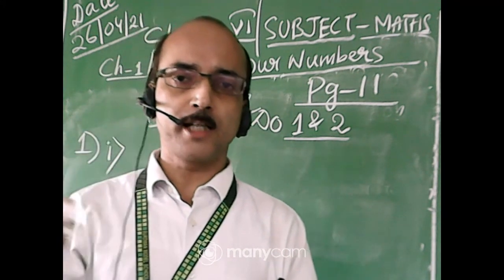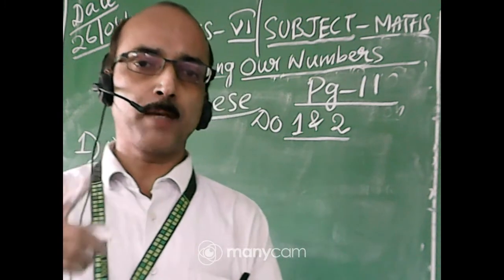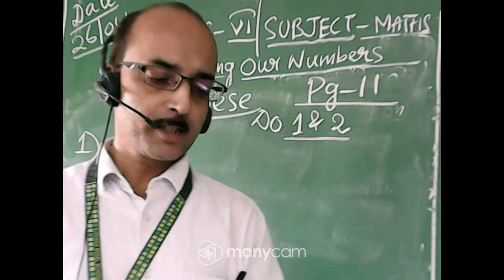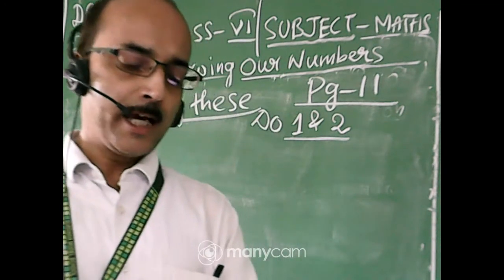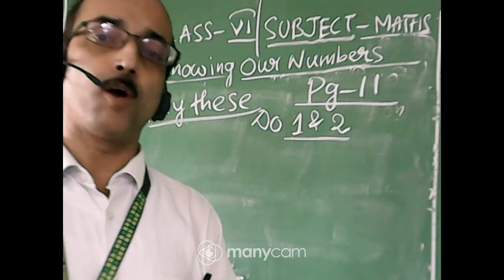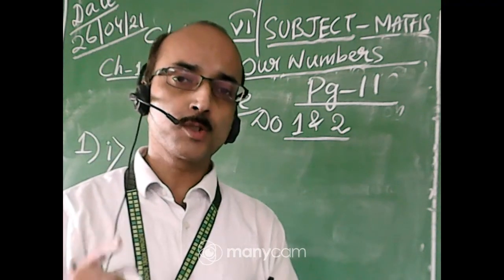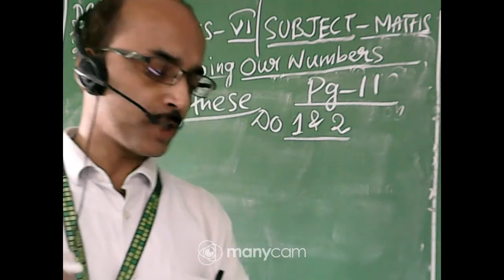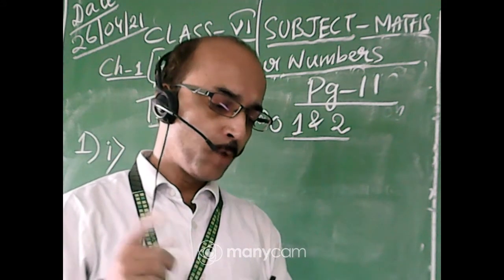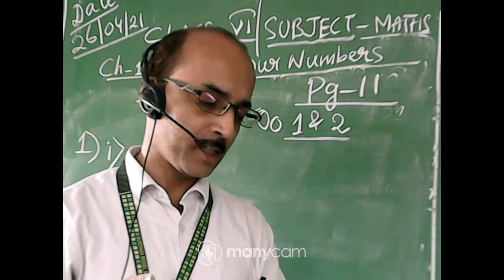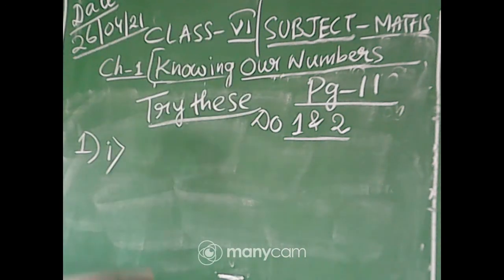We have done the table, number name, expansion this way. This way you have to do this one. Write them using placement boxes and then write their expanded form. So here you will use the Indian system of numeration. Number 1 Indian system, and number 2 it is written there both Indian as well as international. Okay, so number 1 you will do as Indian system.